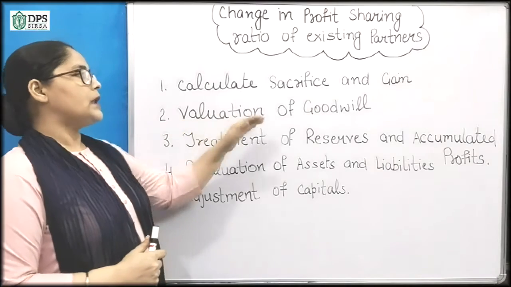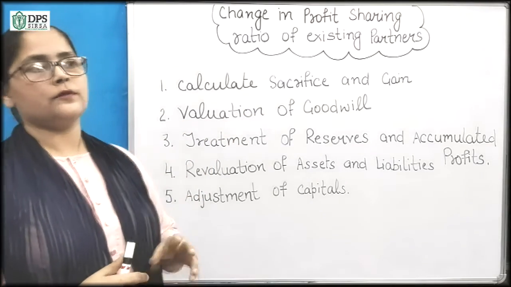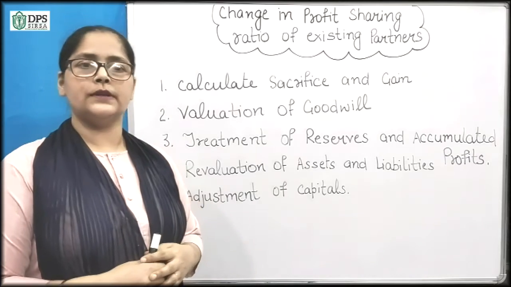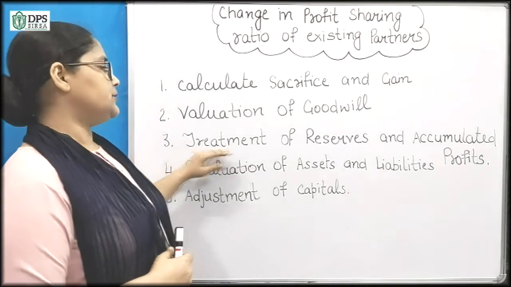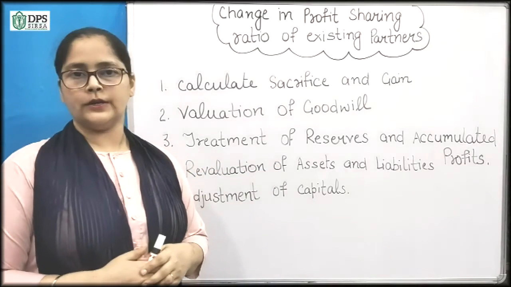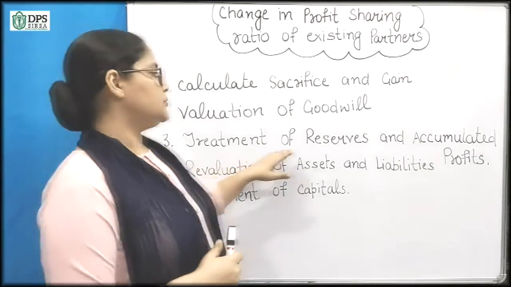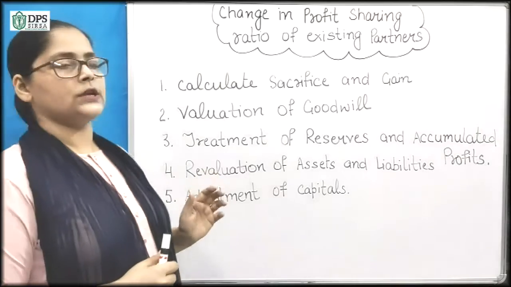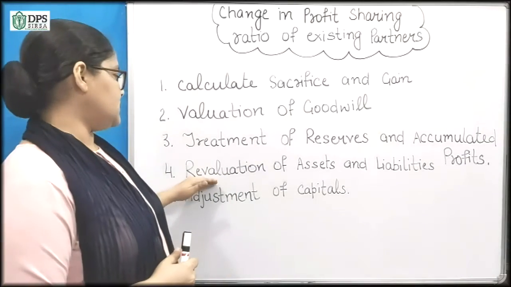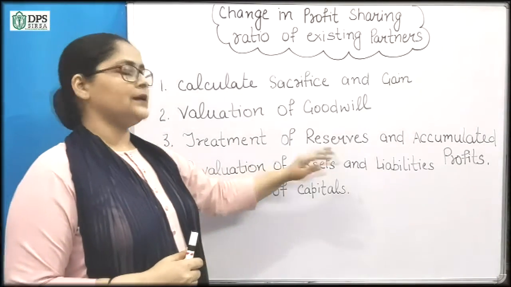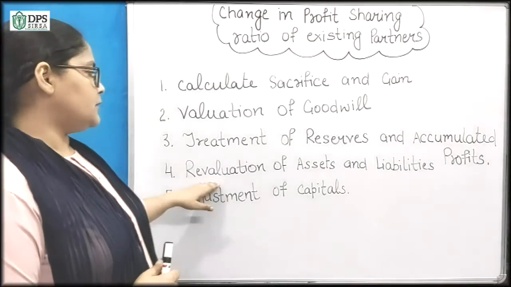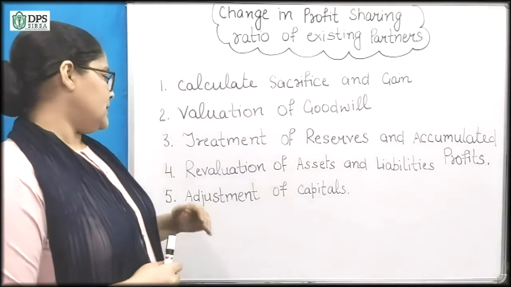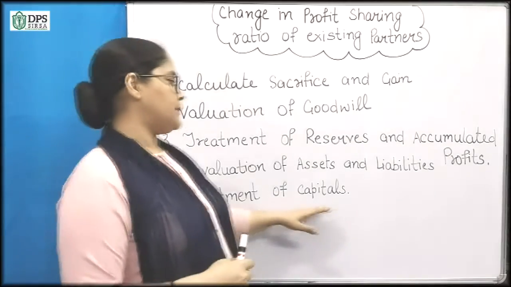Next, they do valuation of goodwill. So, treatment of goodwill is done and after that valuation of goodwill is done. Next is treatment of reserves and accumulated profits that are shown in their balance sheets. Next, they do revaluation of assets and reassessment of liabilities. Next is adjustment of capital.